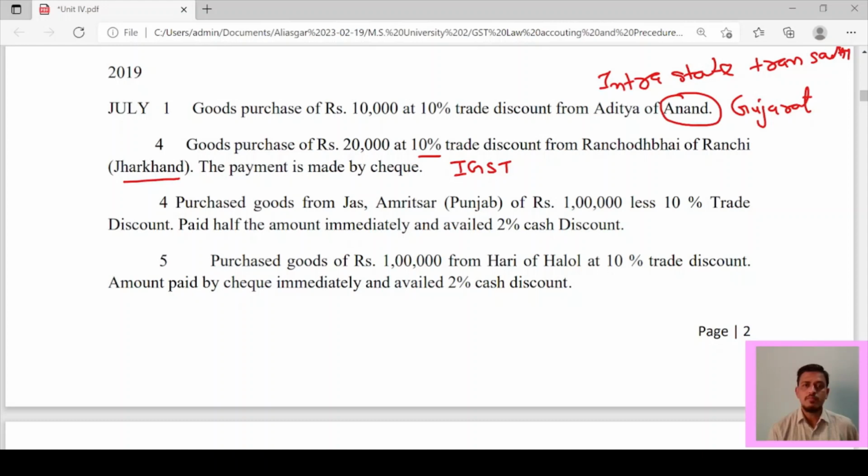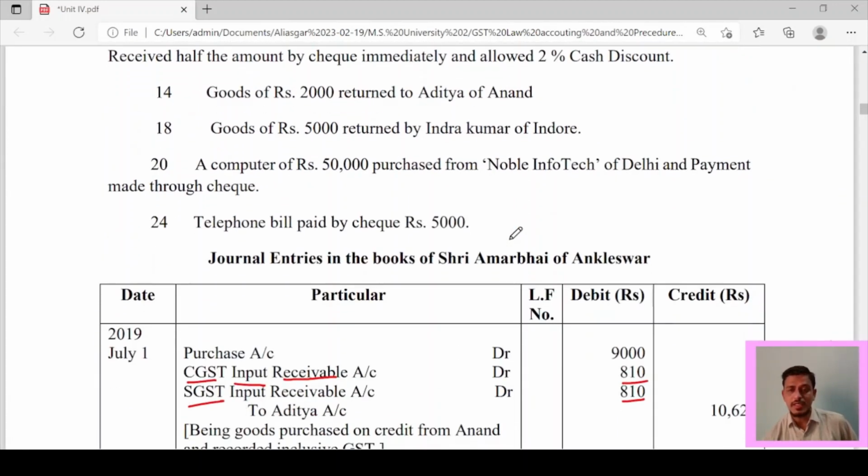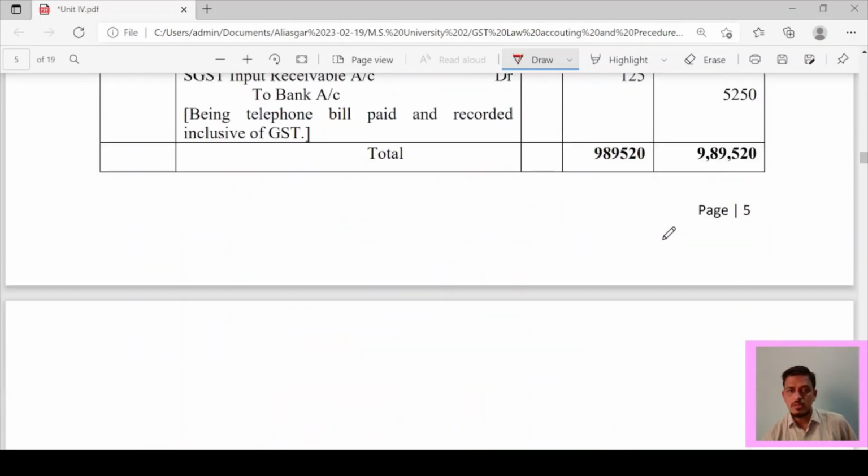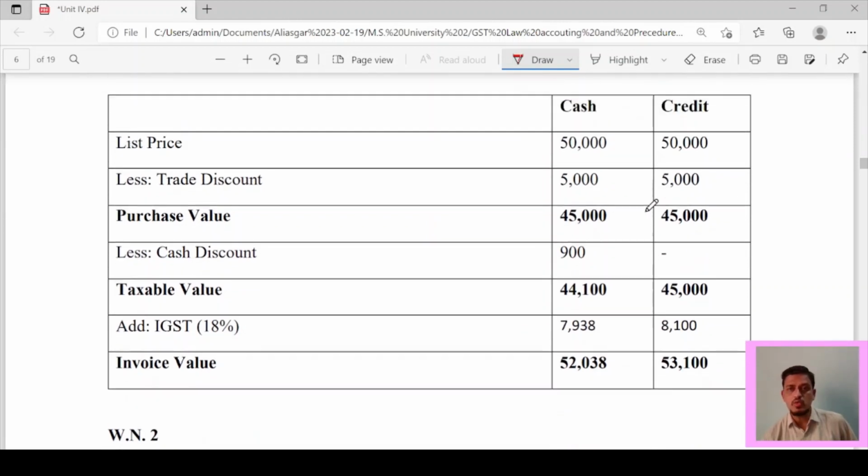Date is July 4. Purchase goods from Jas, Amritsar, Punjab of rupees 1 lakh, less 10% trade discount, paid half the amount immediately, availed 2% cash discount. Here also you have to remember the things. Here the amount is 1 lakh, discount is 10% and half the amount is paid immediately. Let us understand this with a working, so that you can get a better understanding of the concept, students. This is the working that you have to understand.